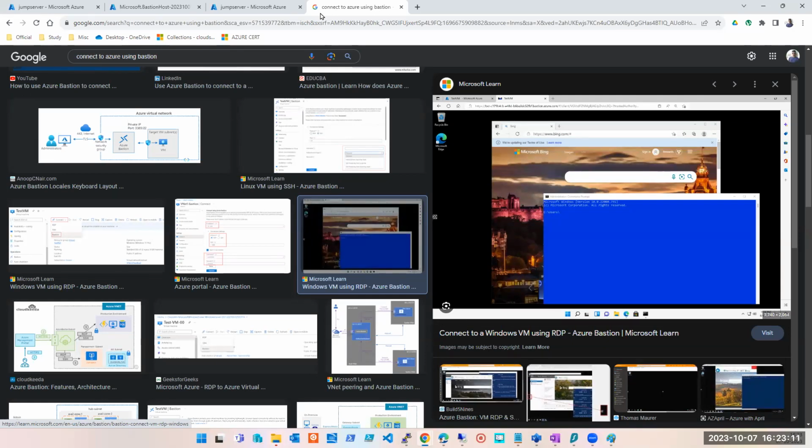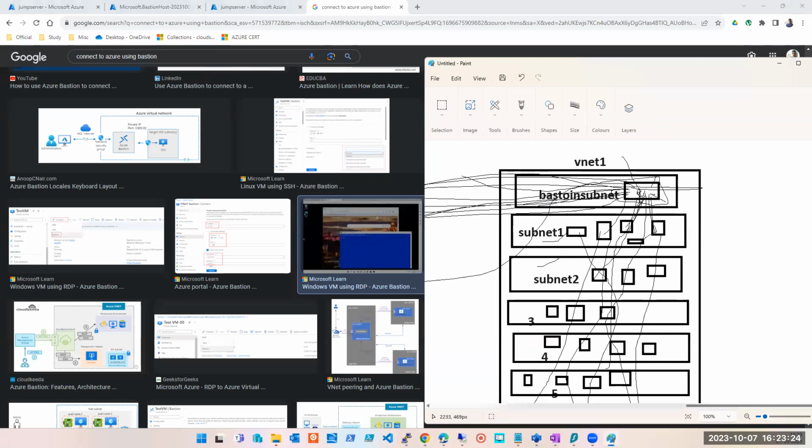There also we attach the public IP directly on the load balancer and in the backend our private machines keep running. But the load balancer knows how many machines in your backend are running and how many have stopped. Here Bastion is not doing anything. If this machine is stopped, still you can log into Bastion and you can try RDP. It will give you an error that RDP is not working, maybe your machine is down. Even if this machine is deleted, still you can log into Bastion and give it a try. Bastion won't know whether the machine is behind or not. It is just giving you the path that come here and do your own job then.